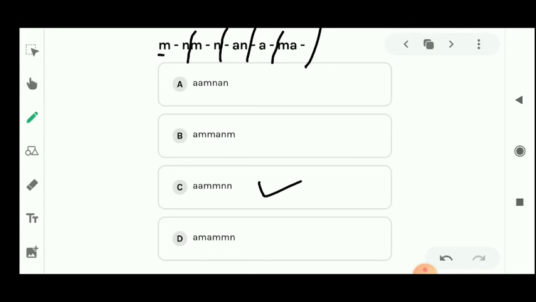then it will be MAN, then again MAN, then again MAN, and then again MAN. In each and every part you can see MAN, MAN, MAN, MAN, and MAN will come. That means it will be a sequencing order. But when we put A option, B option, and D option, we can't see any sequencing order. So which option will be right in this question? C option will be right in this question.